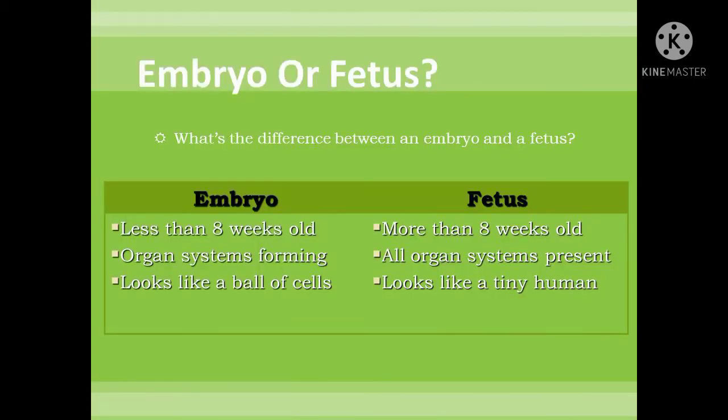Now we will see the difference between the embryo and fetus. Fetus, F-O-E-T-U-S, the right spelling is fetus. Embryo is less than 8 weeks old, and more than 8 weeks old will be called a fetus. Organ systems are still forming in the embryo. All organ systems are present in the fetus. The embryo looks like a ball of cells, and the fetus looks like a teeny human. So this is the main difference between fetus and embryo, all of you. Hope you all have differentiated between them.